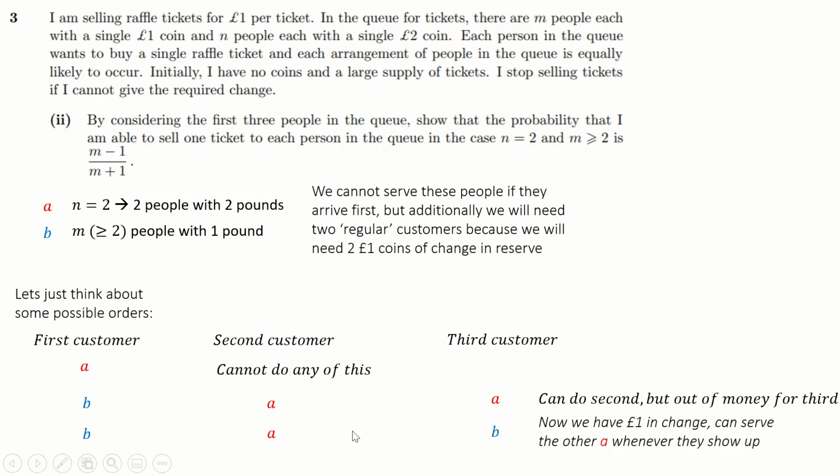This isn't the only way you could do it, though. You could start with a B and then just have another B. Right? Now you've got 2 single £1 coins from these 2 people, which means whenever the A's turn up, you've got this reserve of single £1 coins built up, which means you can just give it to the A's whenever they turn up. So you're fine, right? So these are the 2 routes we can have. We can go B, A, B, so £1, £2, £1, or we can go £1, £1. Those are our 2 routes.